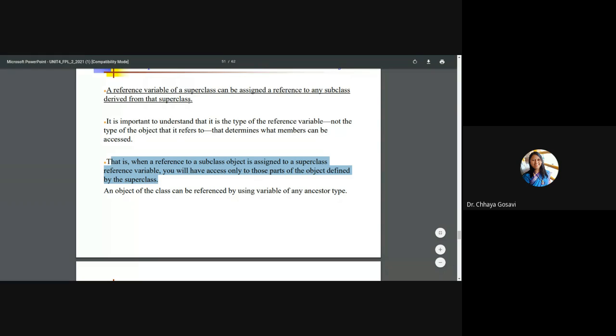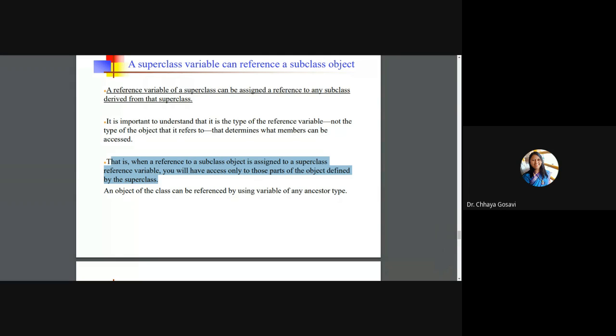If you have another method in child class, which is not an overridden method, which is that class's personal or private method, or the exclusive method of class B or class rectangle or triangle, you cannot call that method with base class reference. You can call only those methods which are overridden, which are same between base class and derived class. Only those methods can be called with base class reference. When a reference to subclass object is assigned to a superclass reference variable, you will access only those part of the object defined by the superclass.